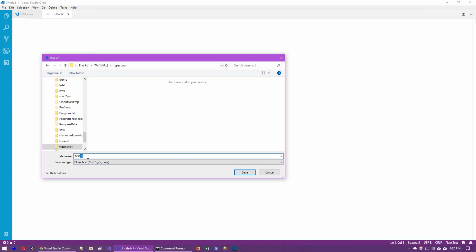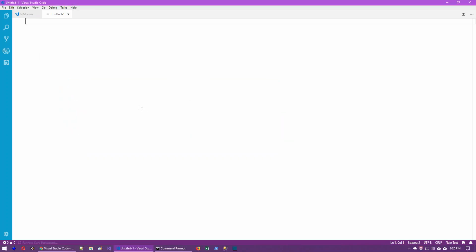The file extension must be .ts. File name can be anything, but the file extension must be .ts. So in first.ts, we can write our actual TypeScript program.